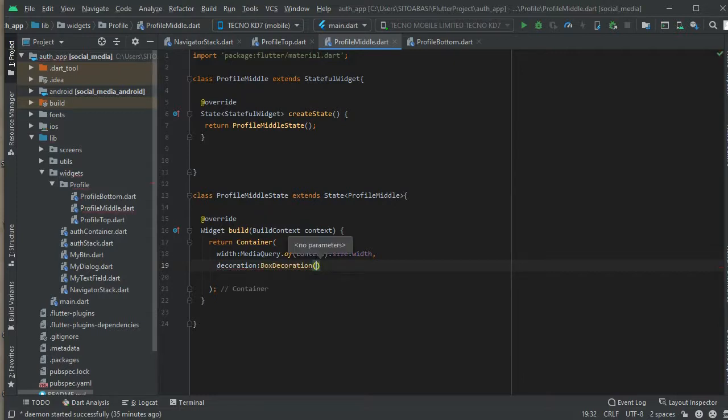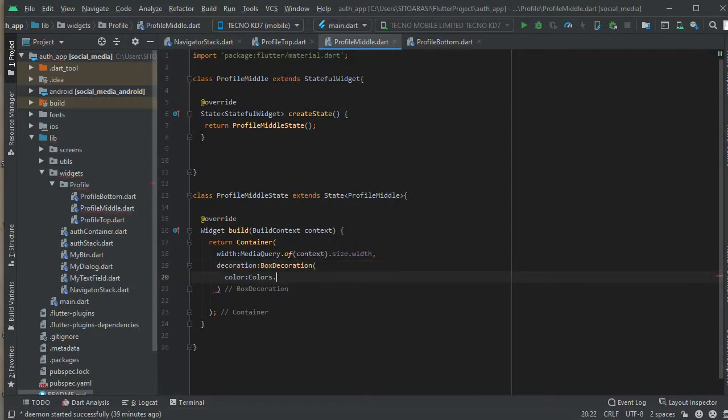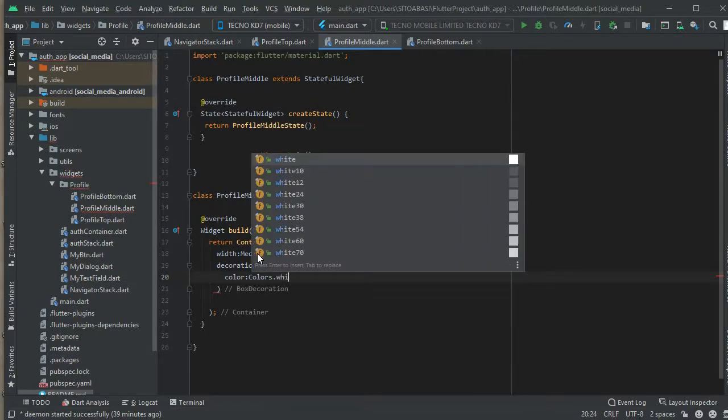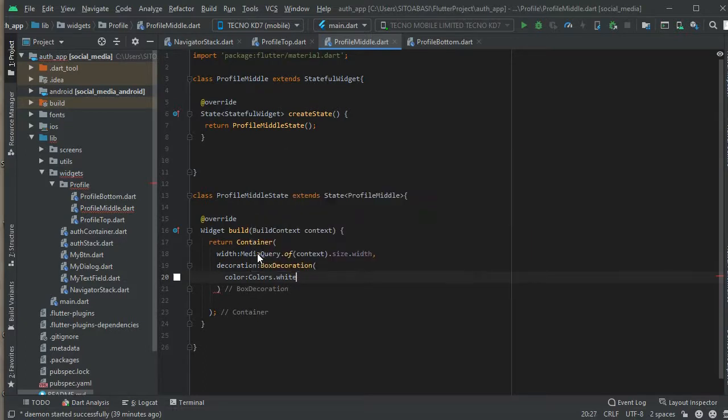And also you're going to give it a decoration. The decoration here is going to be a BoxDecoration. This enables you to add colors to the container, and also give the container shadows if you want to. So we're going to give it a color of white. I think white will be good. So we're giving the container a color of white. Now when you run the app, you're going to see a white container in the middle section.